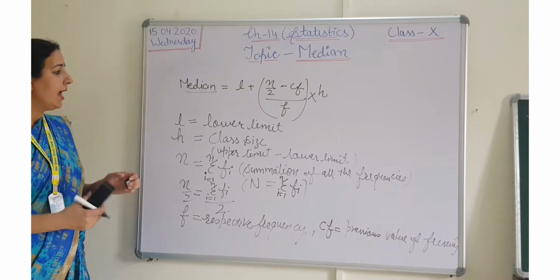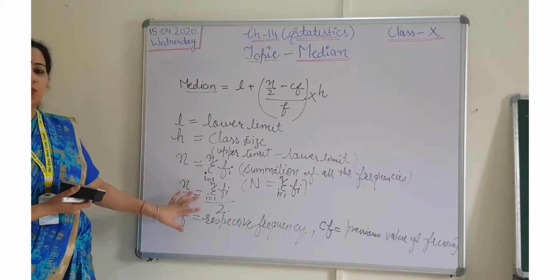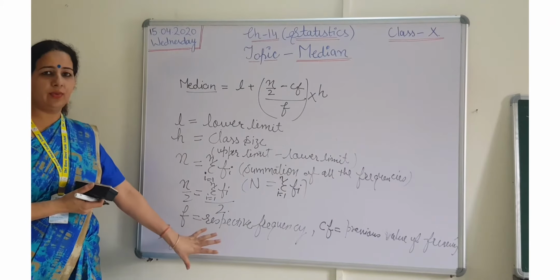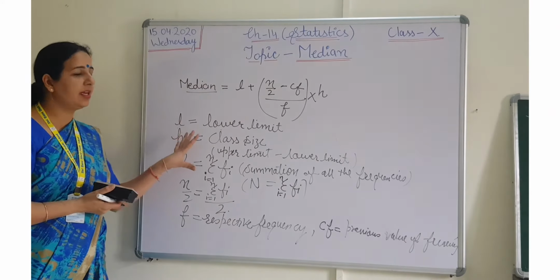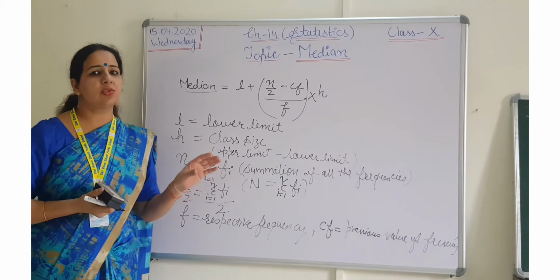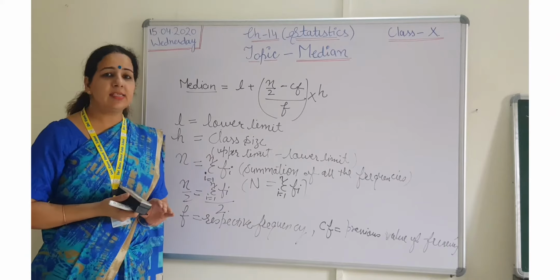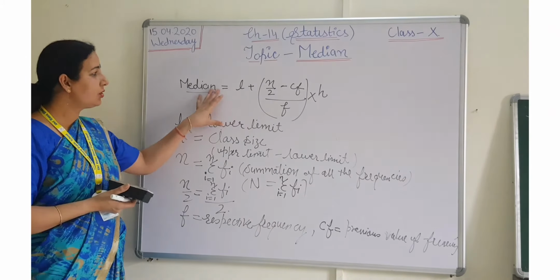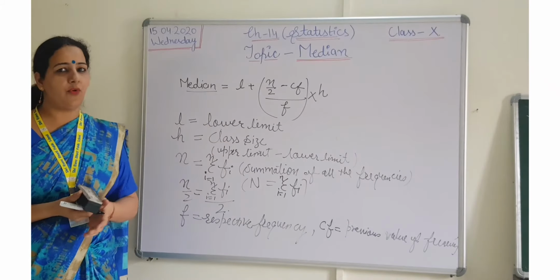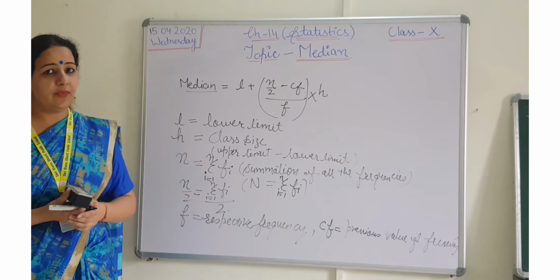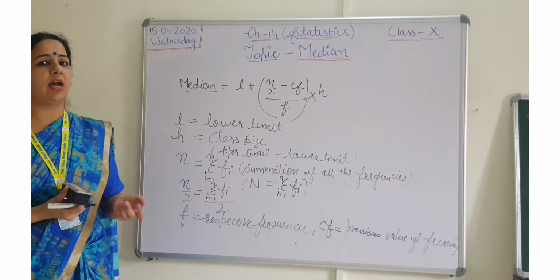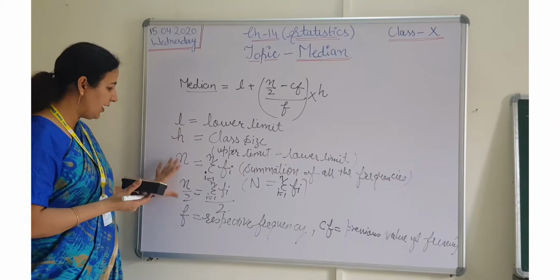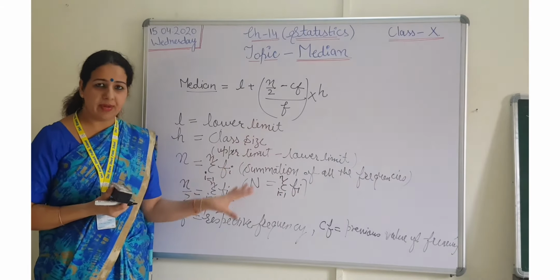Fine students. After writing these formulas and these values, all the things are clear to you? So this is not true. The reason is maths is very easy just to write and to learn the formula, but it is very difficult to apply the same formulas. So here these values are just for your information.